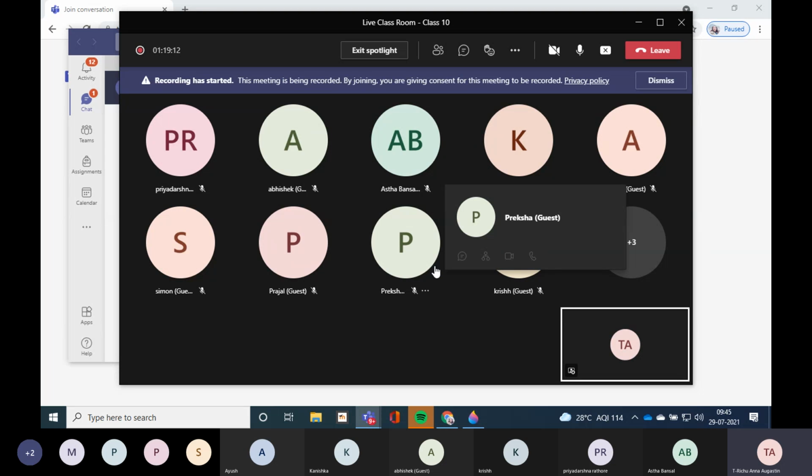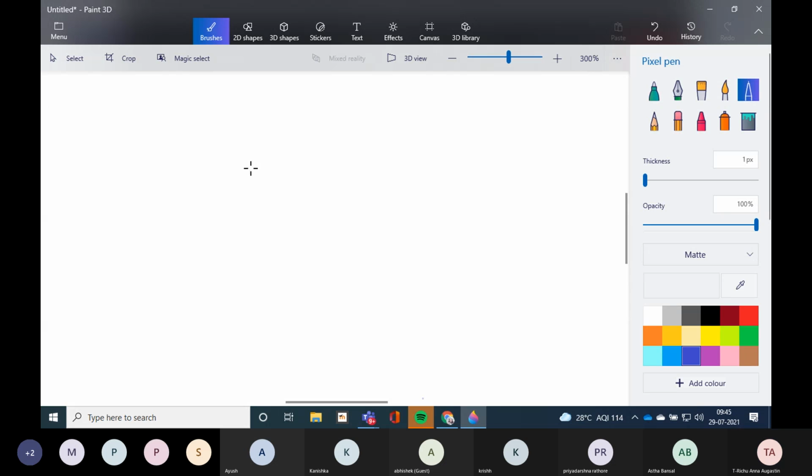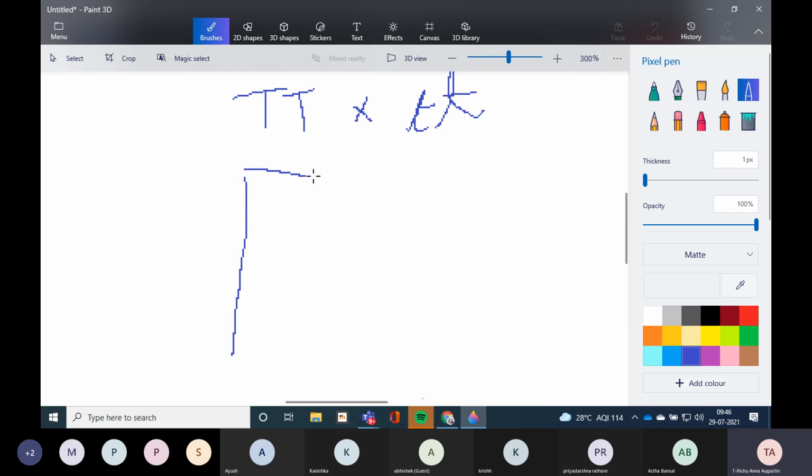Now the third question. Make a Punnett square and find out the genotypic and phenotypic ratios of the F1 and F2 generations in the progeny of a genetic cross between a pure tall capital T pea plant and a pure dwarf small t pea plant. Now we have to work out the Punnett square here. Pure tall, capital T, is crossed with pure dwarf, small t, small t. So let us draw the Punnett square here. You can draw along with me.